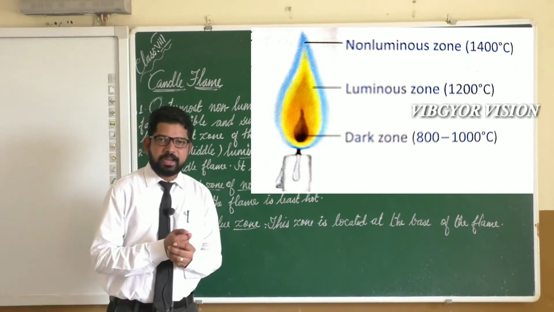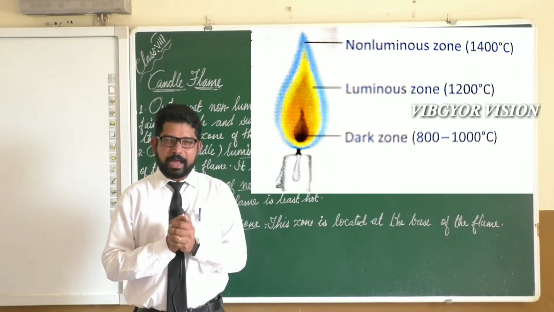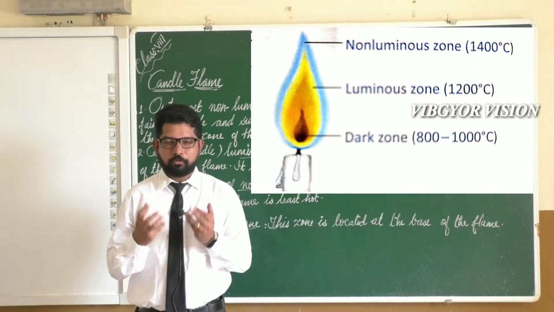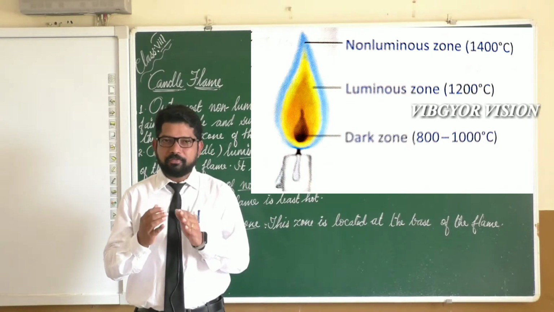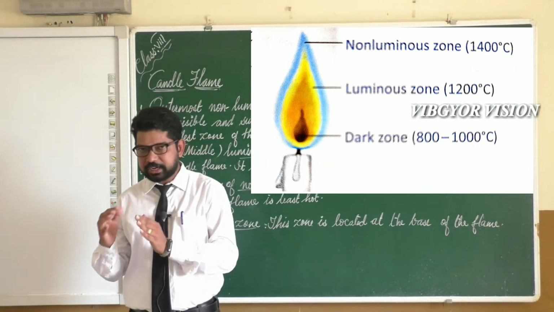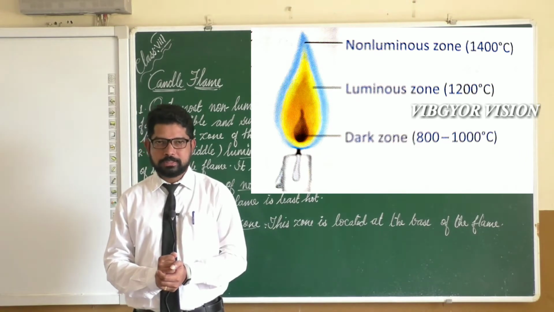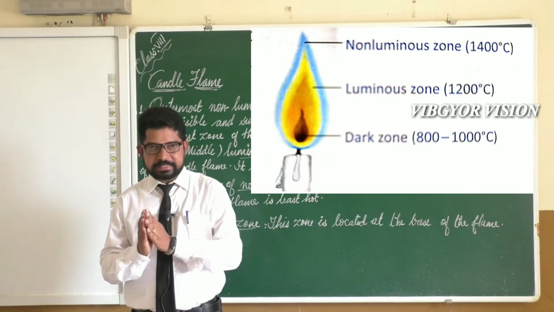So we have seen a candle. What is a candle made up of? A candle is made up of paraffin wax. So from where is paraffin wax obtained? Paraffin wax is obtained from a residue formed during the fractional distillation of petroleum or crude oil. Is it clear?